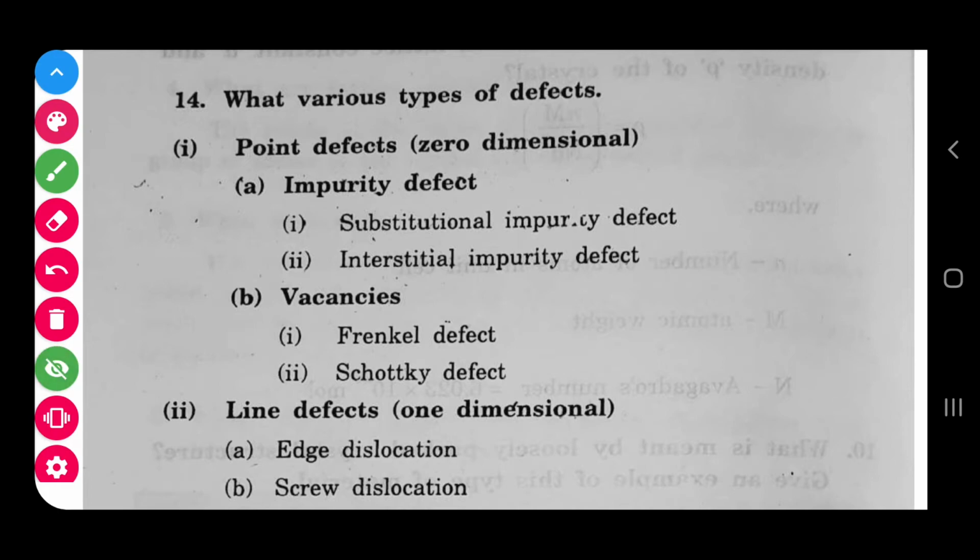These are all the examples. Point defects have different types: impurity defect and vacancies. In the vacancy case you have Schottky and Frenkel, and interstitial also has 2 different types. Look at the chart which I gave in the previous video, it will be easy to understand.